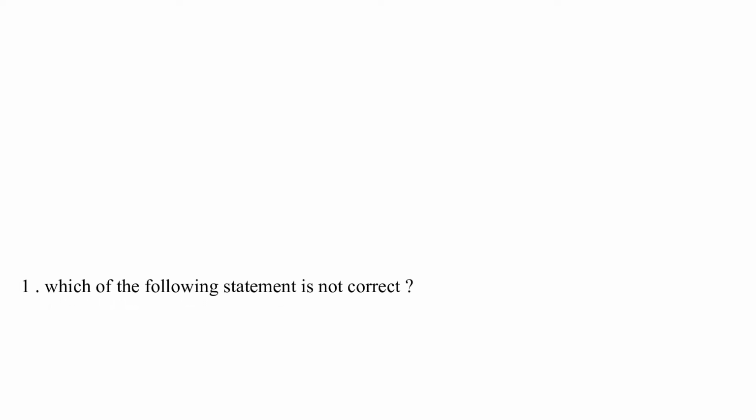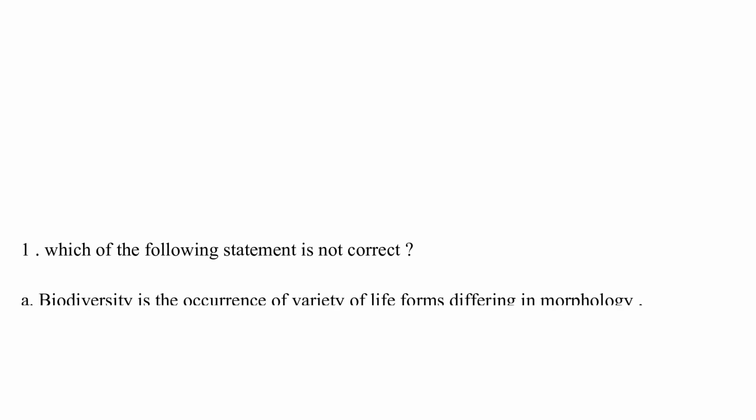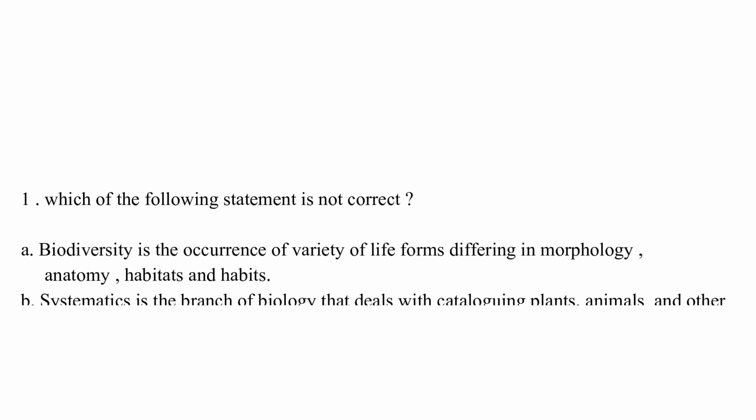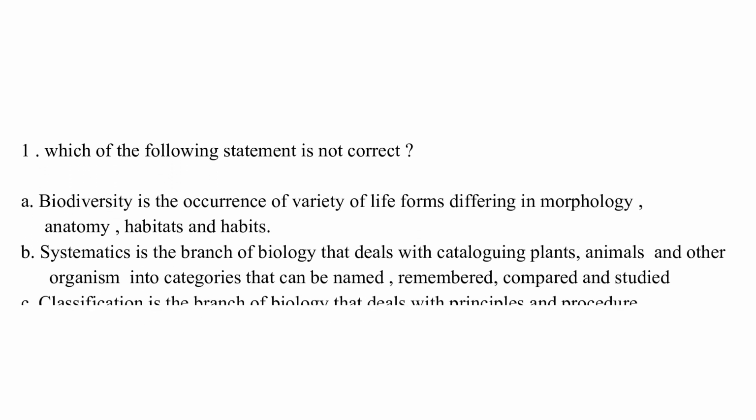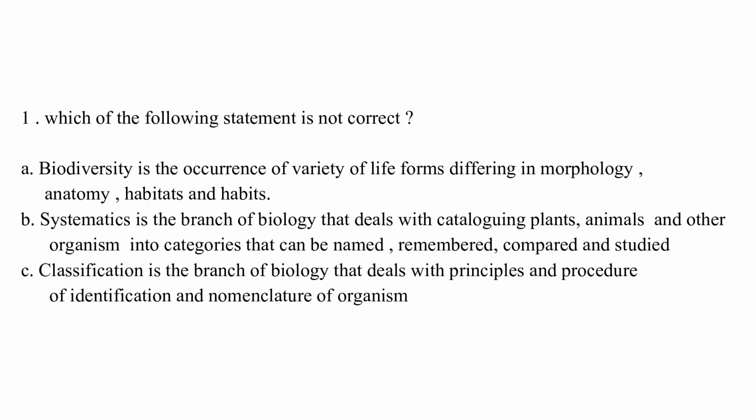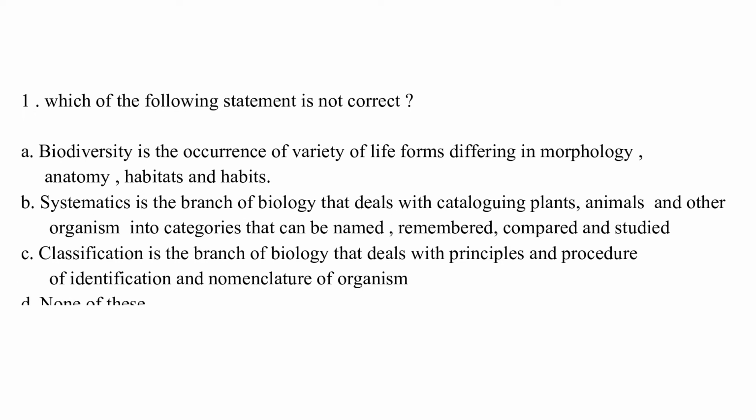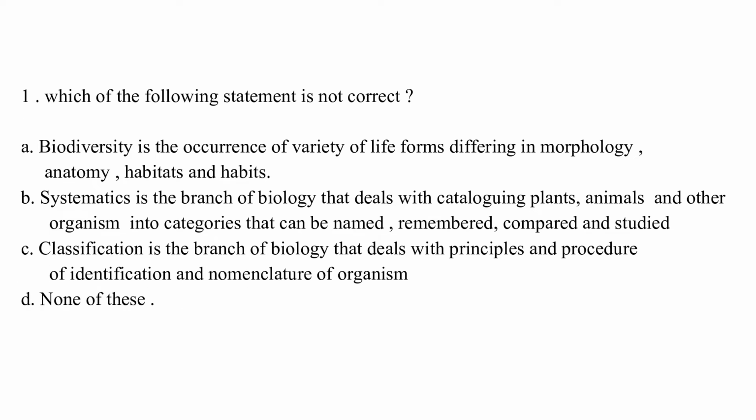Which of the following statements is not correct? Option A, biodiversity is the occurrence of a variety of life forms differing in morphology, anatomy, habitat and habit. Option B, systematics is the branch of biology that deals with cataloging plants, animals and other organisms into categories that can be named, remembered, compared and studied.